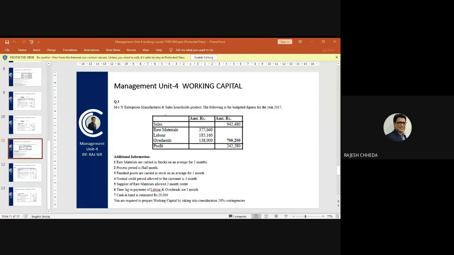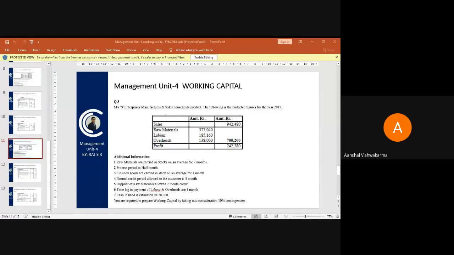So what I will do is I will write the calculation in my bracket: 3,77,040 divided by 12 into 2 months, because raw materials are carried in stock on an average for 2 months. So please calculate this: 3,77,040 divided by 12, because that will give for 1 month.